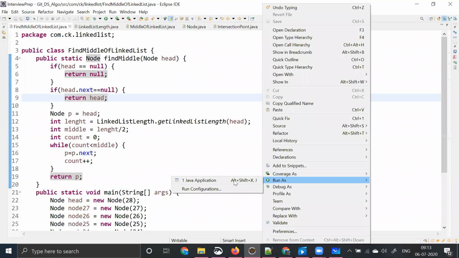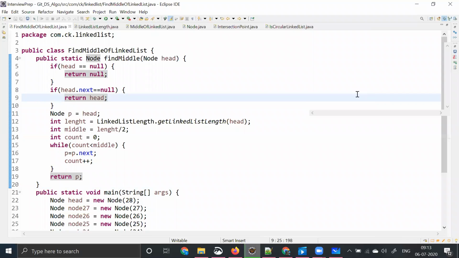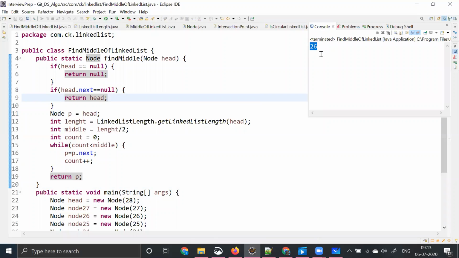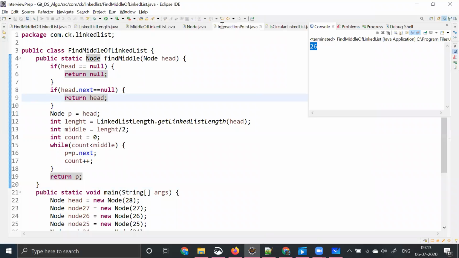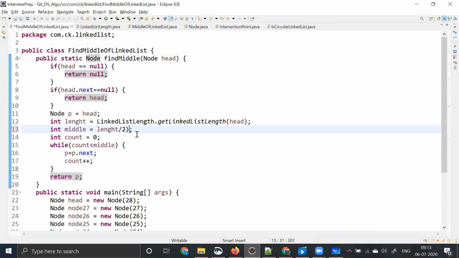So what is this saying? What will be the middle? The middle element will be 26. The reason why it is 26 is we are taking the n by 2 formula, right? But say the interviewer is asking us to take a formula something like this.